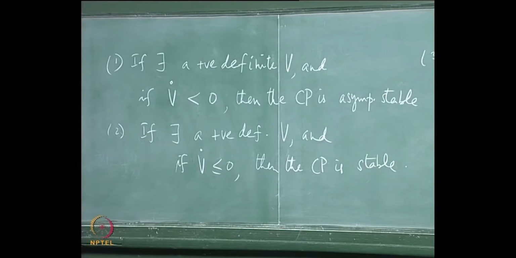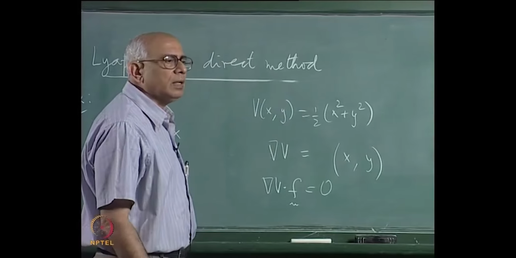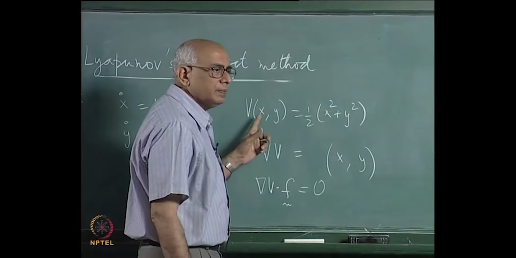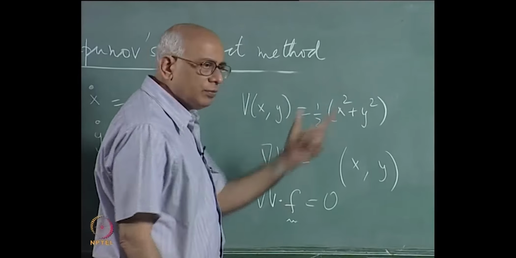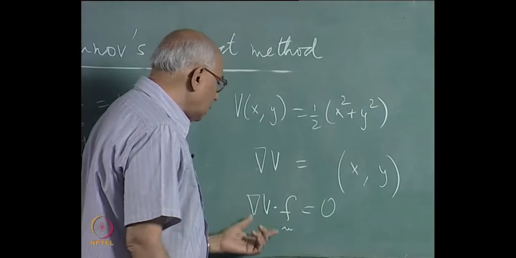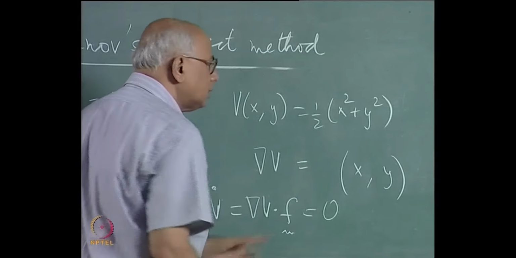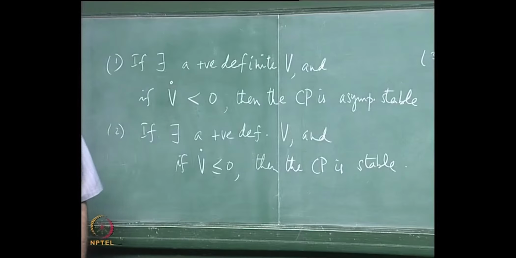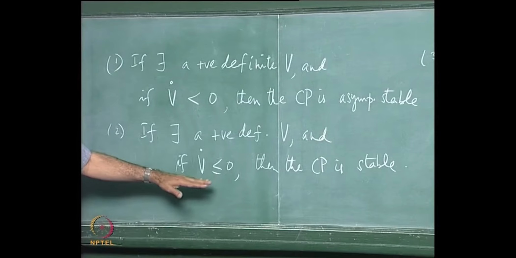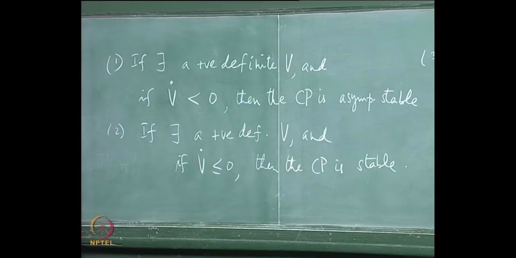So let us go over this again. I guess and pull out of the top of my hat a certain Lyapunov function, and for this Lyapunov function I show that it is positive definite, that is trivial, and I see that V dot is 0, and then I look down here and ask which of these applies, and it is this case that applies. I conclude that this critical point is stable.